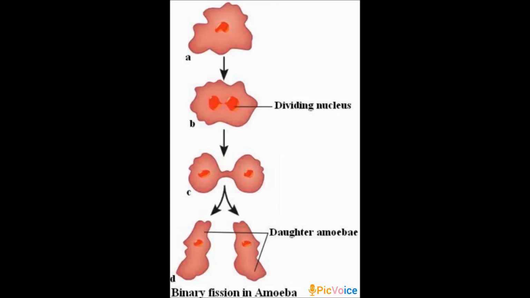Each amoeba has a nucleus. Later, daughter amoebae are produced from the single parent. This process is called binary fission. It is one of the modes of asexual reproduction.